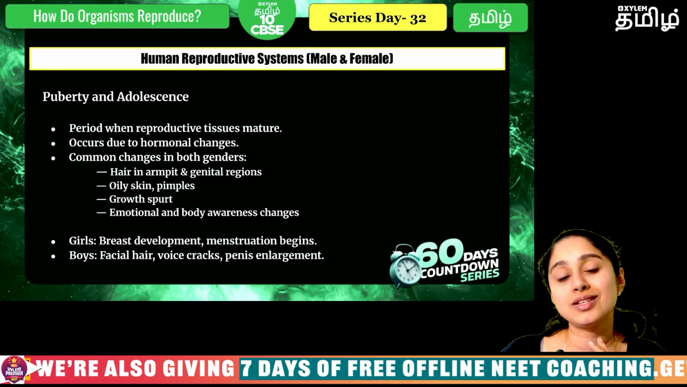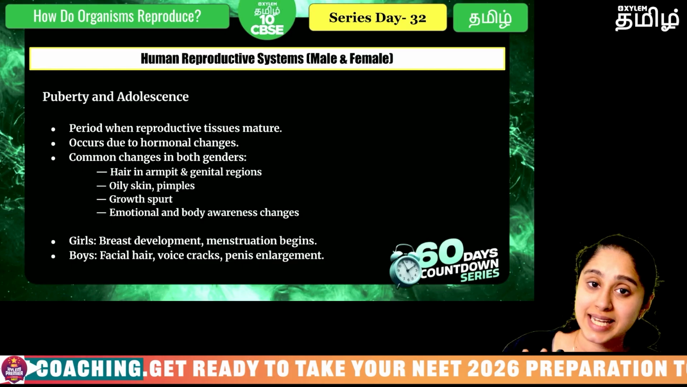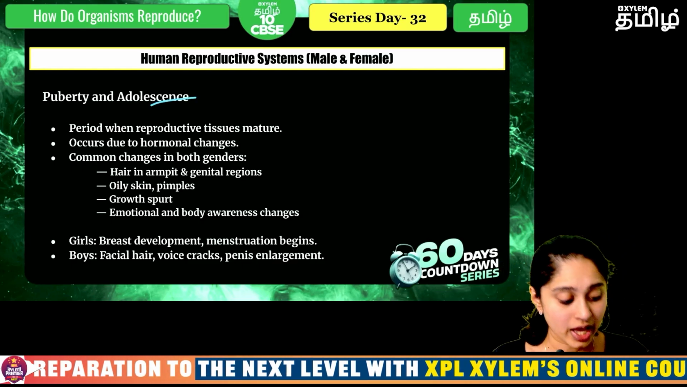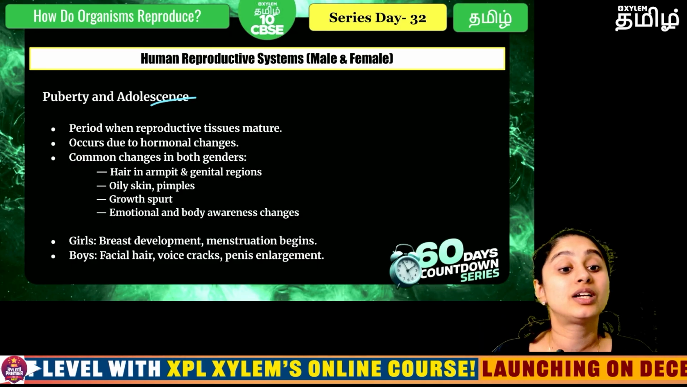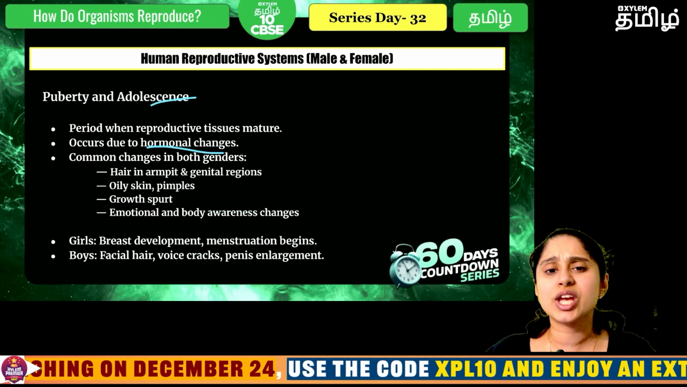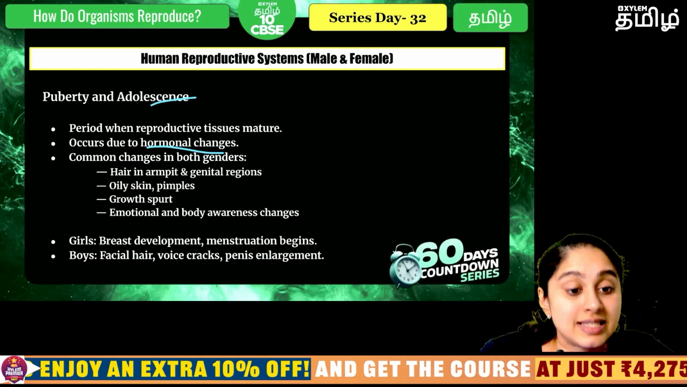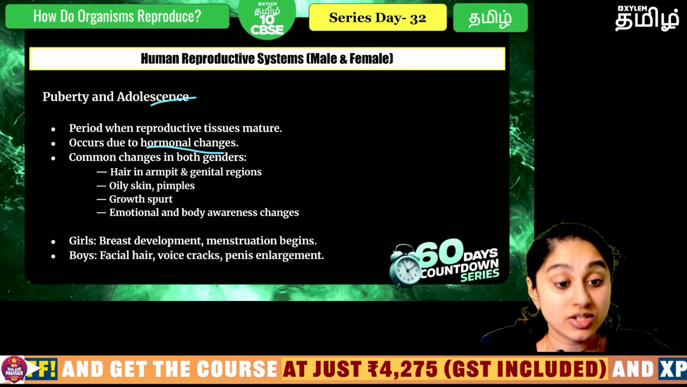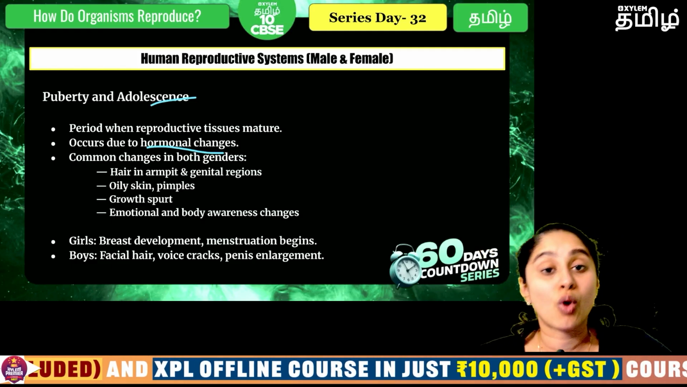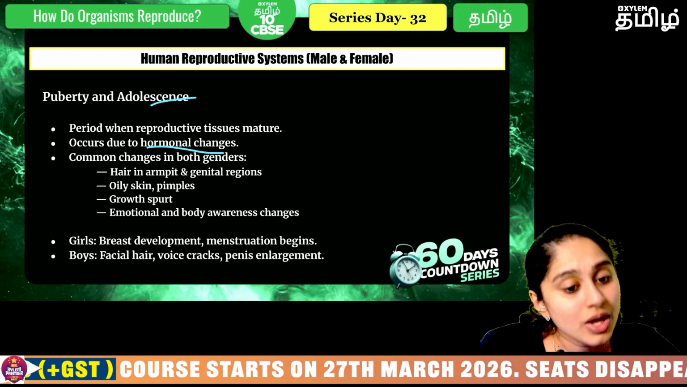So what happens is, from a child stage, through your childhood, you move into something called as the adolescent stage. Okay, so it is the period where the reproductive tissues will mature, there will be hormonal changes. Okay, so there will be changes that happen in both the genders. Okay, in terms of physical as well as mental states, there will be a lot of changes that will happen, and after that the girls and boys are now women and men who are ready to reproduce.